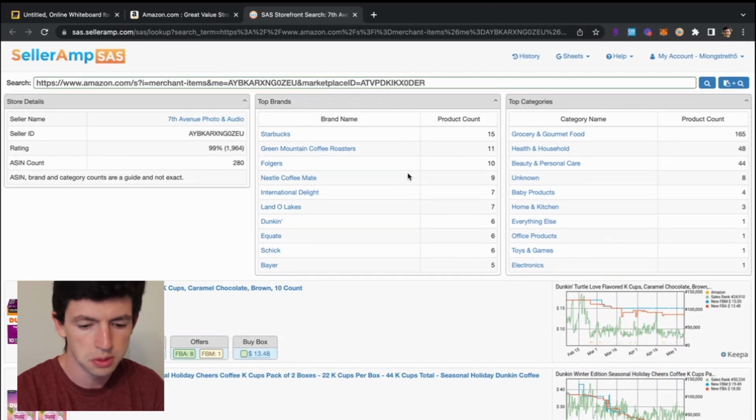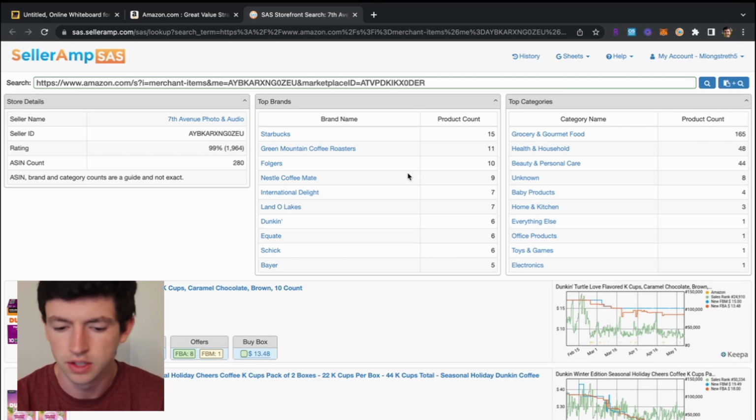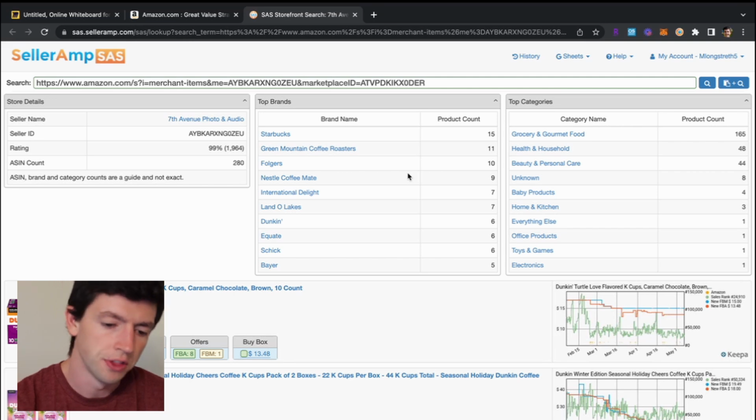So I find arbitrageable brands, right? Like Adidas, Great Value, any of the Walmart private label brands, those types of items. Naturally, by looking inside other people's stores, you get exposed to other types of products as well, which then leads you on different rabbit holes and all things like that.